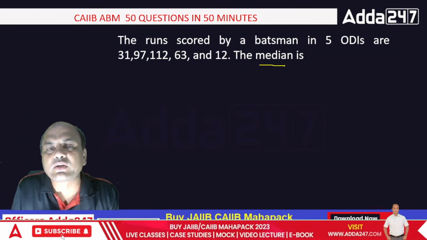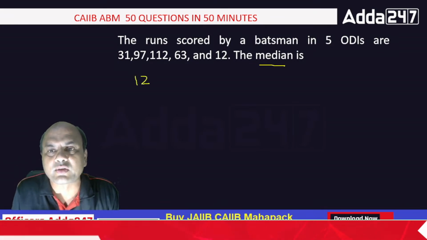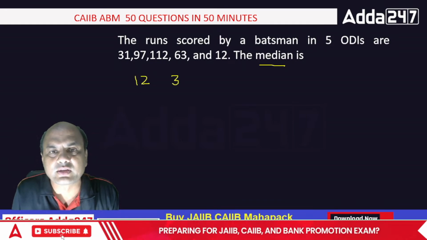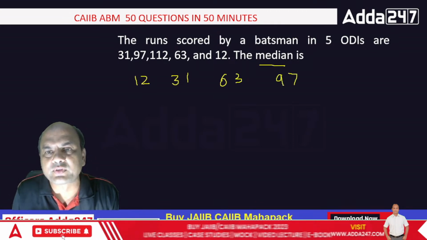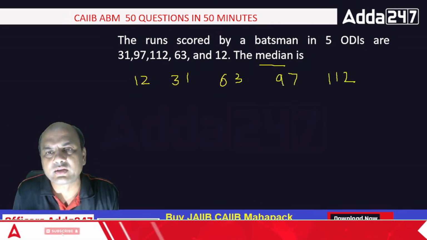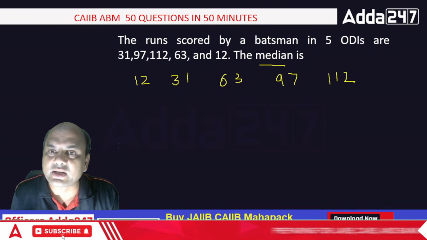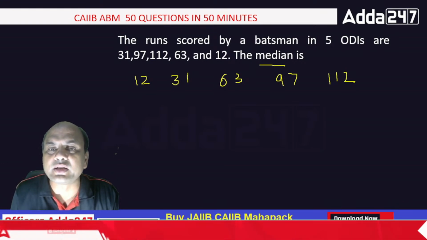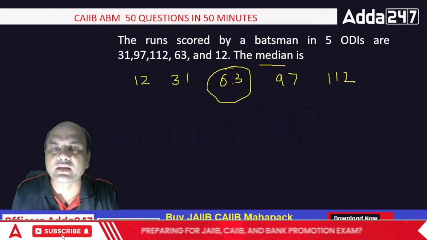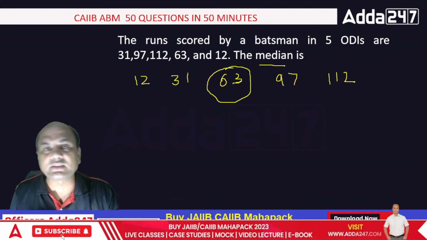See here, it's simple. Arrange them in ascending or descending order. So let's arrange in ascending: 12, then 31, 63, 97, and afterwards 112. Right? Now we have 5 elements. And median means, whenever we arrange them in serial order, ascending or descending, the central number is known as the median. So this is the median, 63. The median is 63. That is the answer.